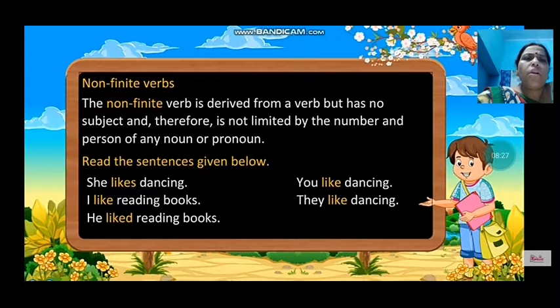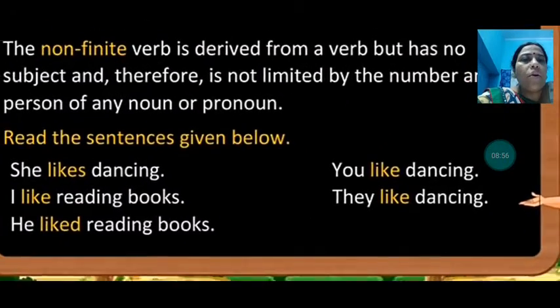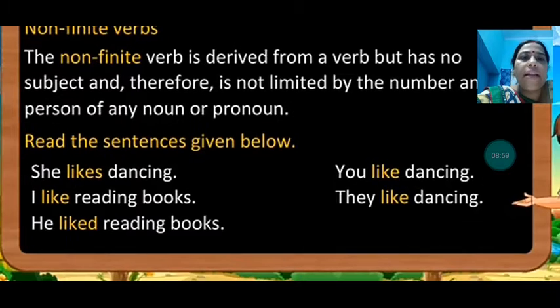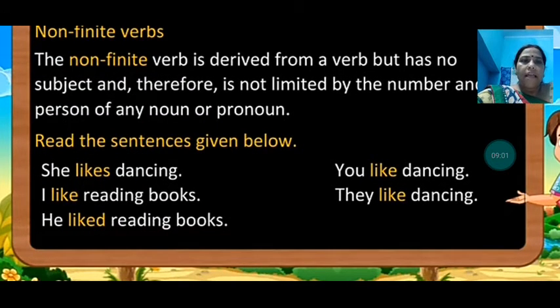Now, non-finite verb. A non-finite verb is derived from a word but has no subject, and therefore is not limited by the number and person of any noun or pronoun. Like: she likes dancing, I like reading books, he liked reading books, you like dancing, they like dancing. Now see, here the colored words are not the non-finite verbs. Understood? So don't be confused. Here the non-finite verbs are dancing and reading, the ing form: she likes dancing, I like dancing, you like dancing, they like dancing, everyone likes dancing.